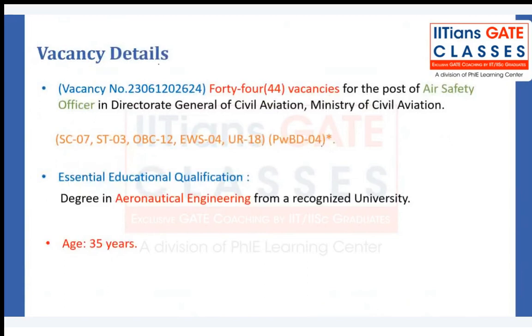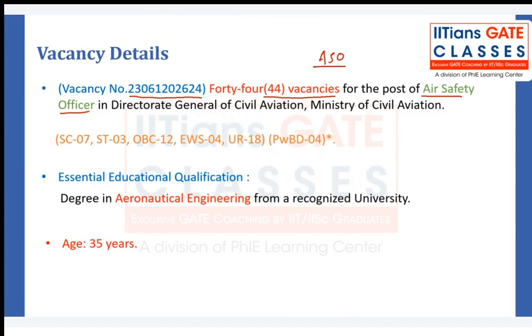Vacancy number one, that is the vacancy number. You will find these numbers in the detailed notification as well as the advertisements. We have got around 44 vacancies, for the post of air safety officer. You can see here the post of ASO, air safety officer in DGCA, the Directorate General of Civil Aviation under the Ministry of Civil Aviation. So this recruitment will be done under the Ministry of Civil Aviation.